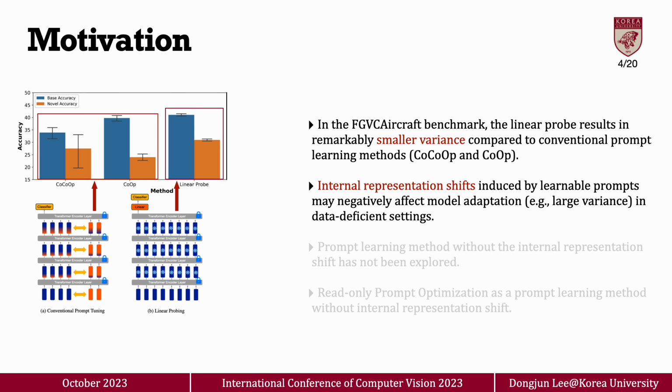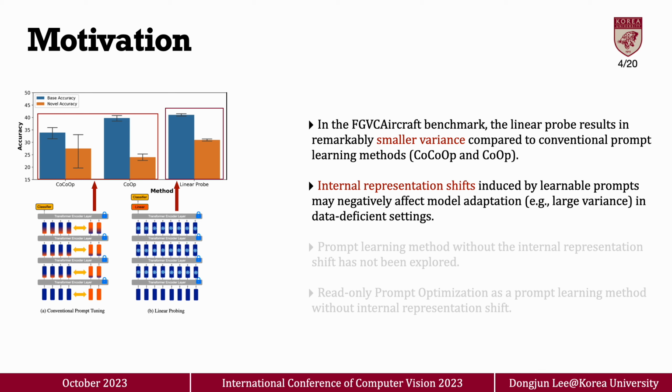From now on, I'm going to explain our motivation. I trained CoOp and CoCoOp, which are recent prompt learning methods, and a linear probe, with 10 different few-shot sample training data. As shown in the figure upper left, the linear probe results in remarkably smaller performance variance compared to prompt learning methods.